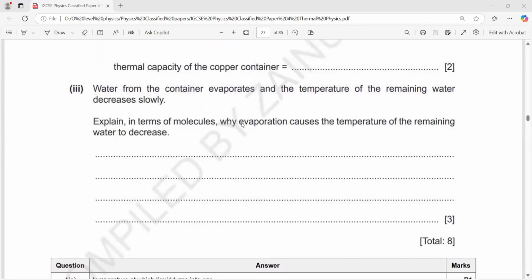Next. Water from the container evaporates and the temperature of the remaining water decreases slowly. So we have a container and the water is evaporating.